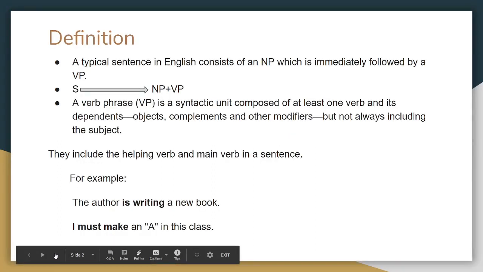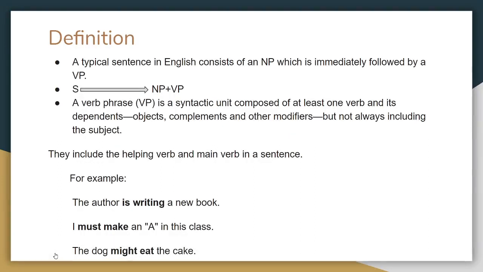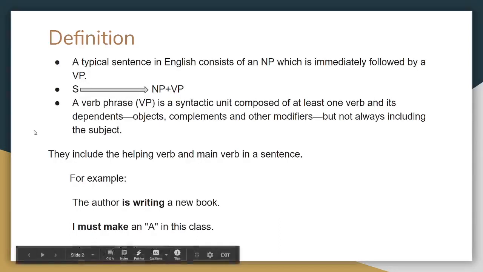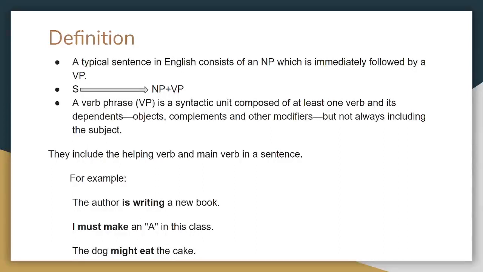A typical sentence in English consists of an NP which is immediately followed by a VP. As we already discussed, there is no demarcation of a subject and a predicate in modern English grammar. Instead, they prefer to split the sentence into NP and VP. So this is how they split a sentence.